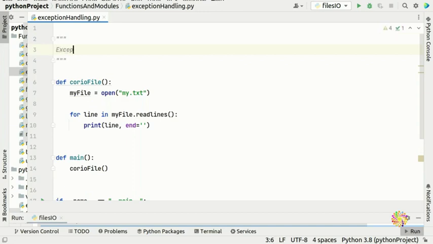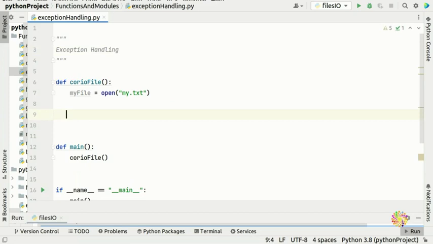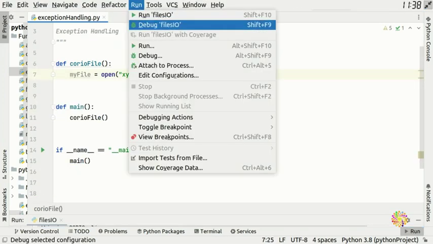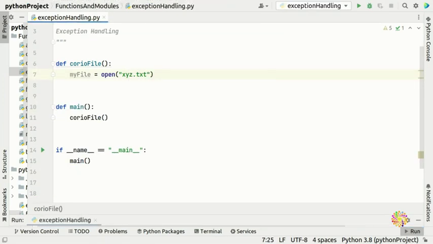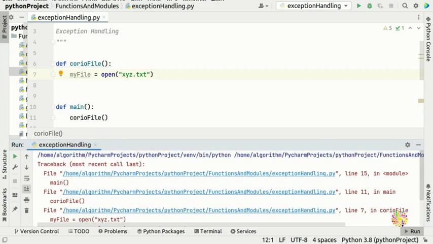Exception handling. What happens in scenarios where you try to open a file, say for example xyz.txt? What happens? If you run this, you're going to see a file not found error, because we don't have this file here and we don't have this sort of file anywhere in our system.